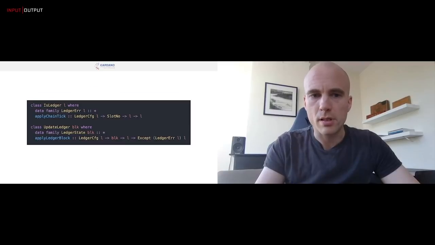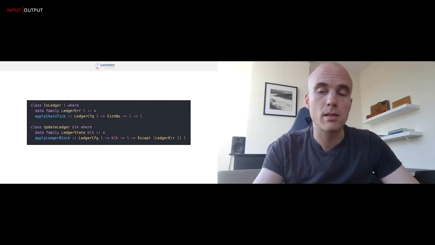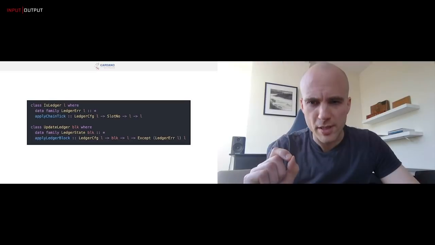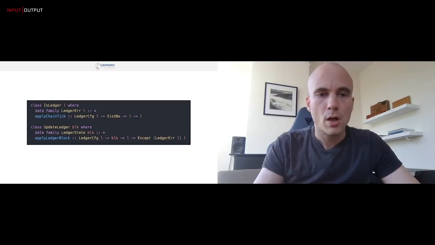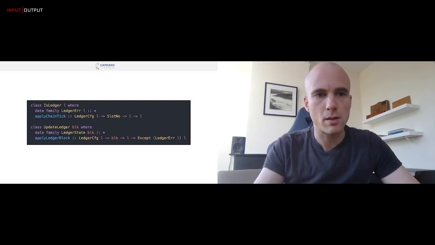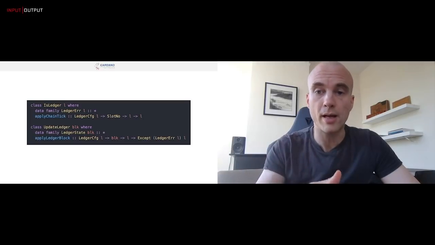So how do we achieve this? I don't want to talk too much about this in too much detail, but the key idea is that we have all kinds of abstractions that tell the consensus layer what kind of properties we're expecting from the underlying ledgers, that they should satisfy, without pinning it down to a specific concrete ledger. So here's just an example. A ledger must have at least instances for these two classes. So we say L is a ledger if we must have some sort of error associated with this ledger, right? The kind of errors that we can get when applying blocks.